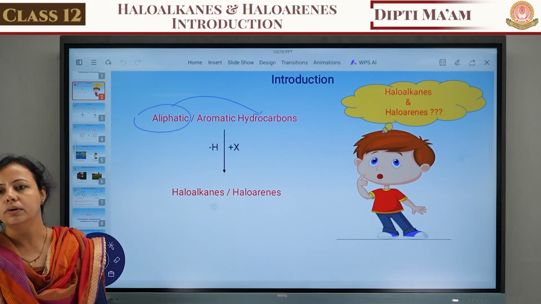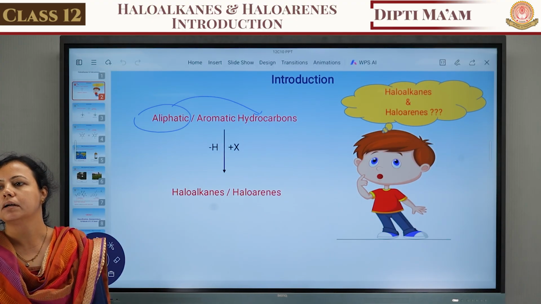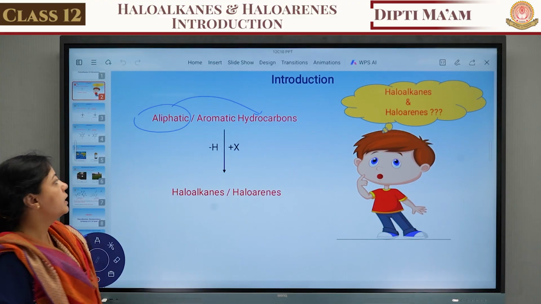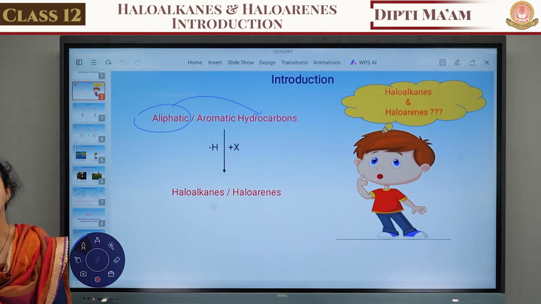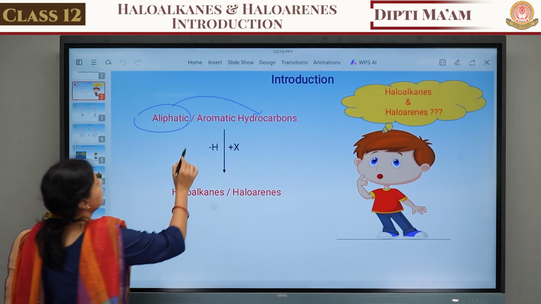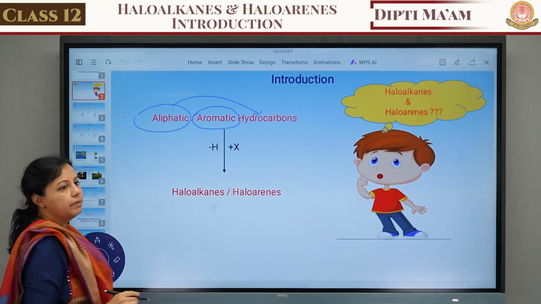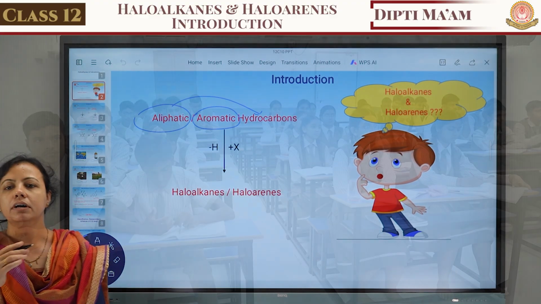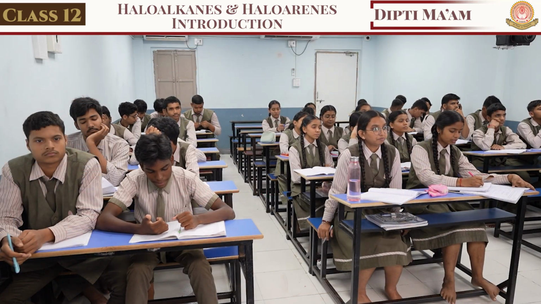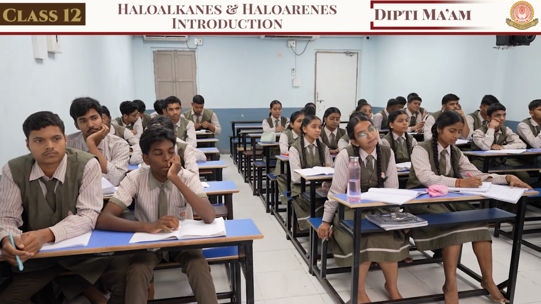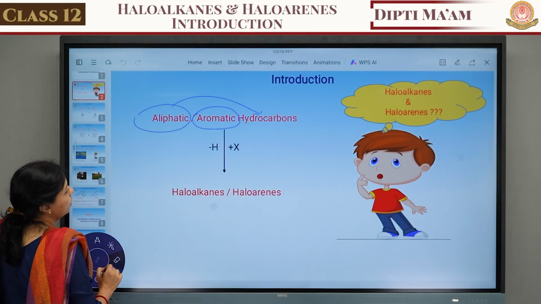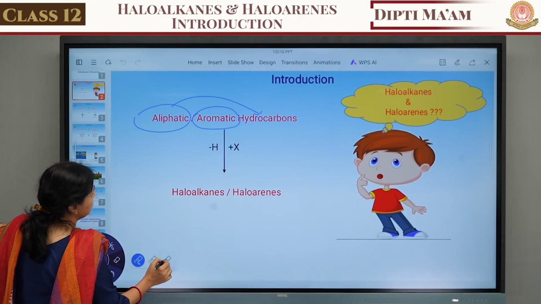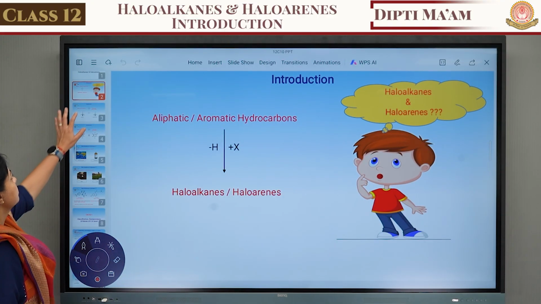Single molecular compound. Okay, carbon-carbon single bond, carbon-carbon double bond, carbon-carbon triple bond. But here we talk about alkanes and arenes. So alkane is the aliphatic hydrocarbon in which the carbon-carbon single bond is present. What about the aromatic? Benzene and its derivative. If in benzene and its derivative the hydrogen is replaced with a halogen, it is known as a haloarene. So haloalkane is replacement in an aliphatic hydrocarbon, haloarene means replacement of the hydrogen from an aromatic hydrocarbon.